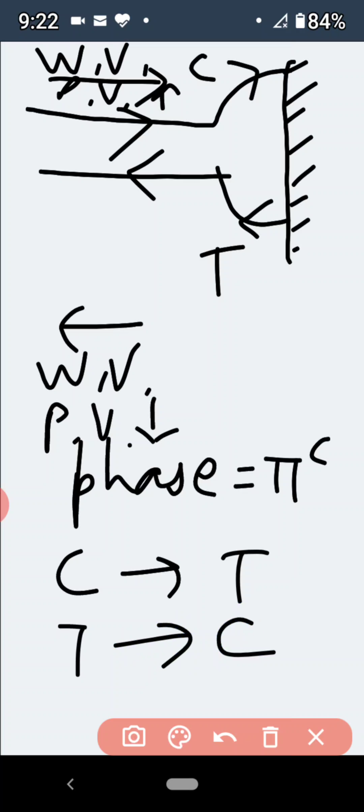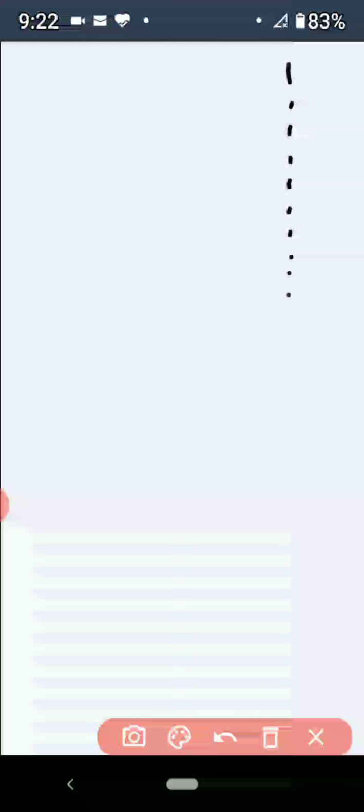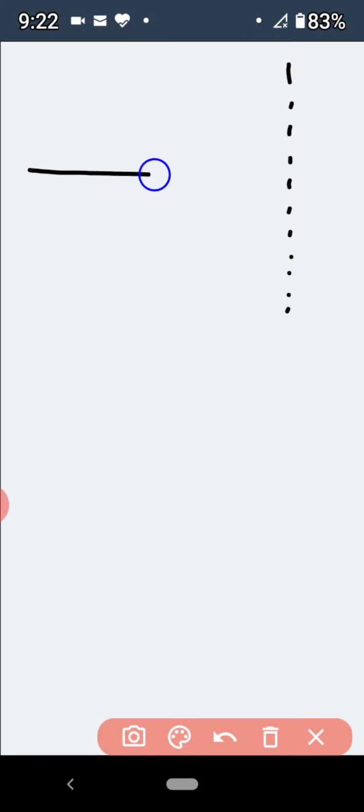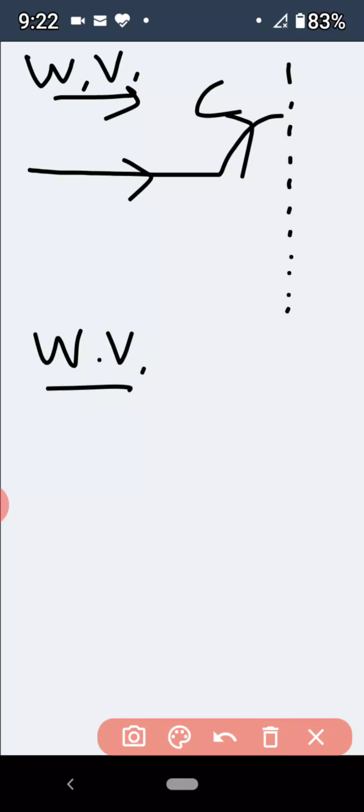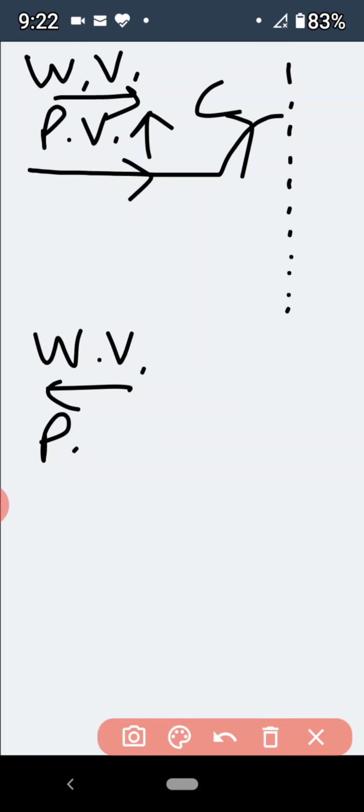Similarly, second point, reflection of this transverse wave from rarer medium. Let us suppose that this is the boundary of the rarer medium and a crest of a transverse wave is incident on this rarer medium. Wave velocity is reflected. Particle velocity is not reflected because particles of the rarer medium are free to vibrate.